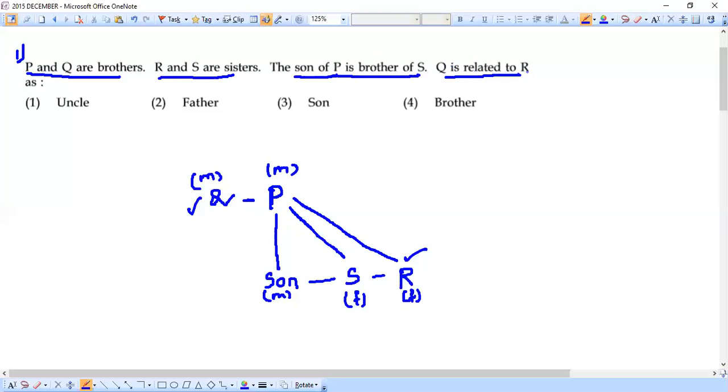Q is related to R as what? Q is none other than R's father's brother. So how do we call father's brother? Father's brother, we relate them as uncle, which is option 1. That's all.